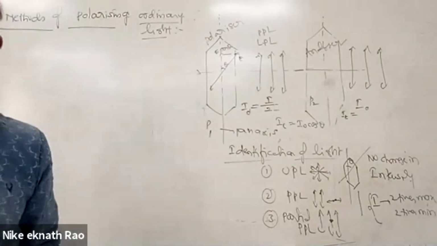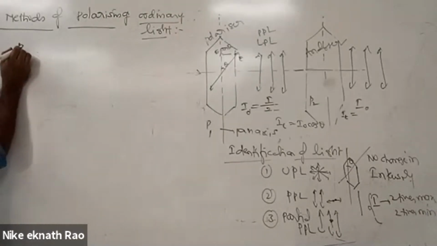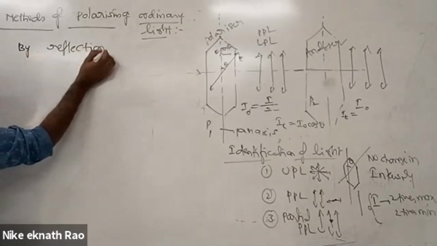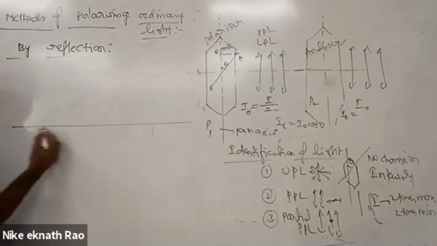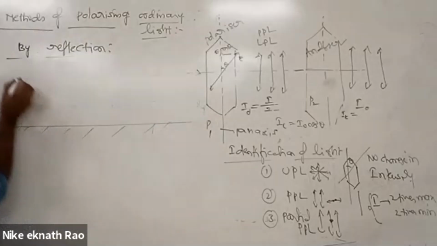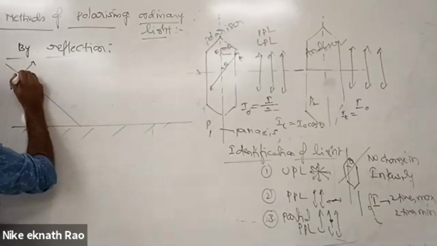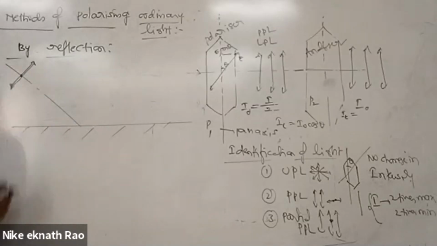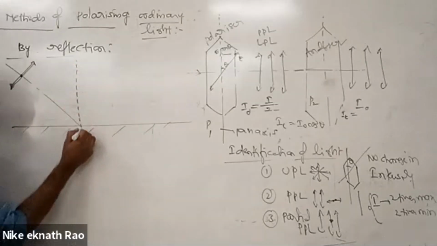So by reflection we use this one. The first method is by reflection. You can take this particular reflecting surface. Which light is incident here? Ordinary light. Ordinary light has components parallel to the plane as well as perpendicular to the plane. So the incident light is coming over here.